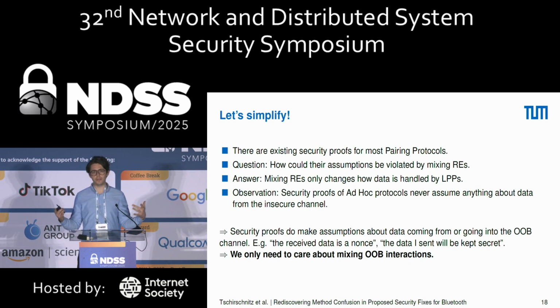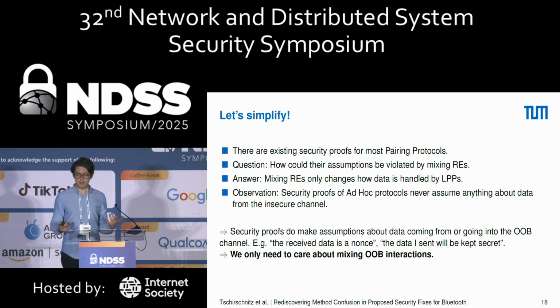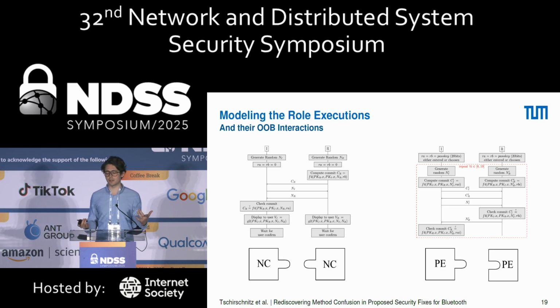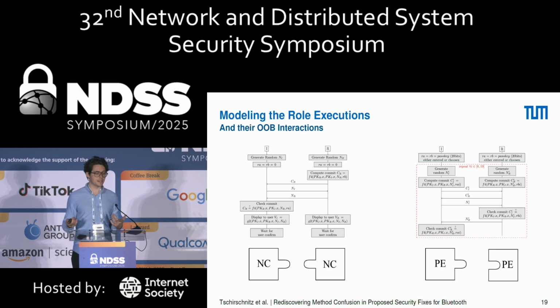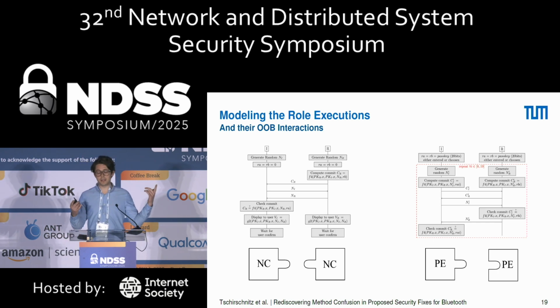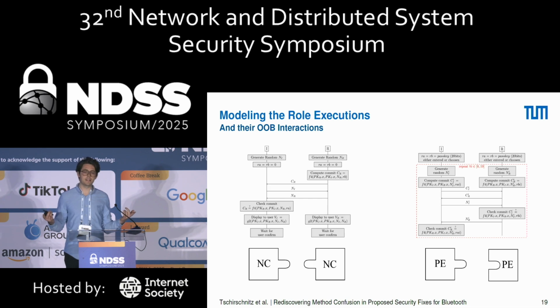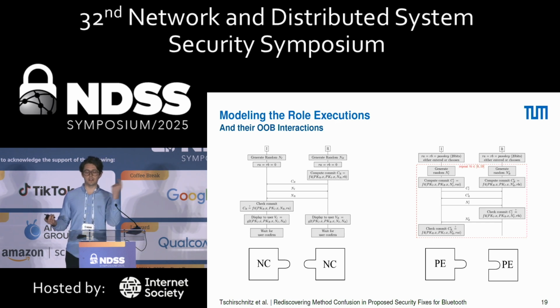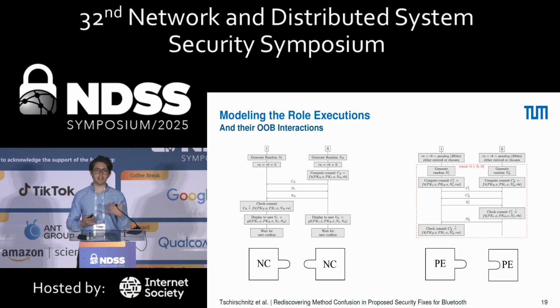And this makes the whole thing now feasible, because we formalize this, of course, in the work, but you can also visualize it like this. You have these puzzle pieces, and they are always one role execution, and we can just model that out-of-band data going out is a notch out, and out-of-band data going in is a notch in. So this is a really neat way to display this and to think about it. And you can also see something is missing here.